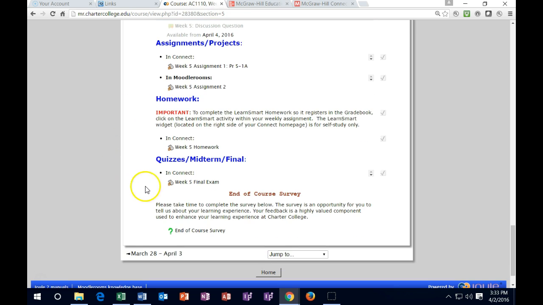So then, of course, we have the final. Make sure to take the final by Sunday. Make sure to get them all in by Sunday. But the final's probably worth the most points in terms of point totals. Of the 33% given to quizzes and tests, the final is weighted more of that 33%. So make sure to put in the time to take that. Have the book open. Have any other resources that you can open.